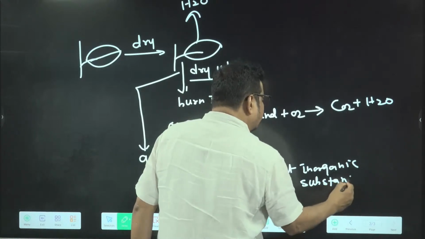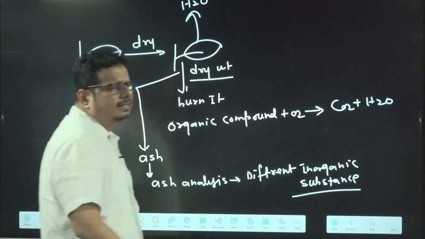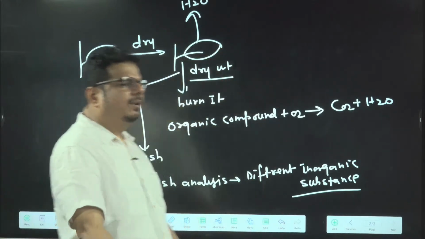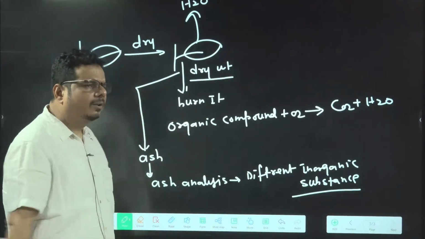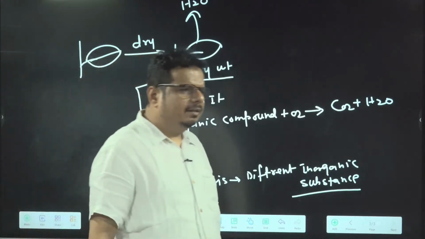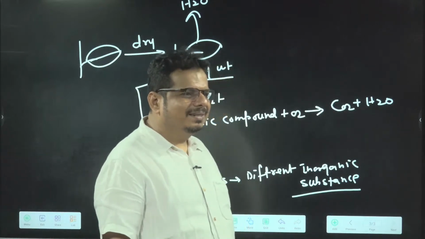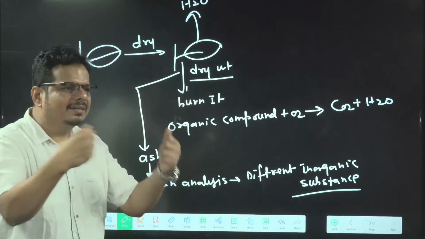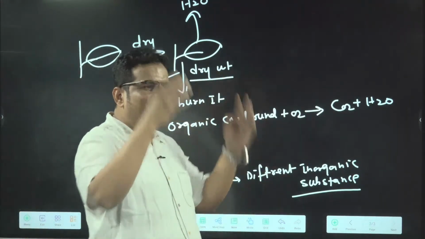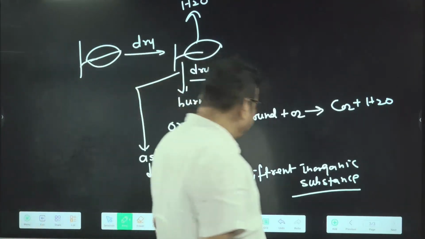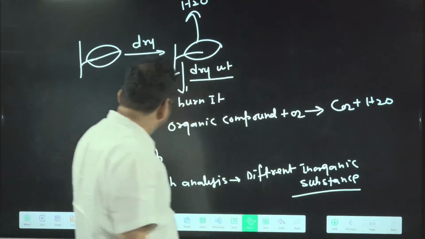So here we are not going to do this analysis. This is the method they told. In higher classes you will study how to separate different inorganic substances. There is a branch in engineering, like metallurgy, where you study all these things, na? Separation techniques. So there is a branch of engineering where for 4 years they study how to separate things. Got the idea? Anyhow, now we are moving on.